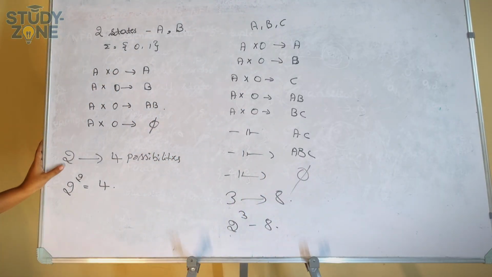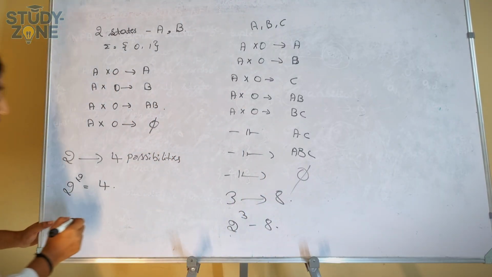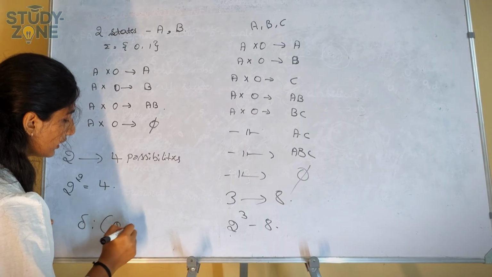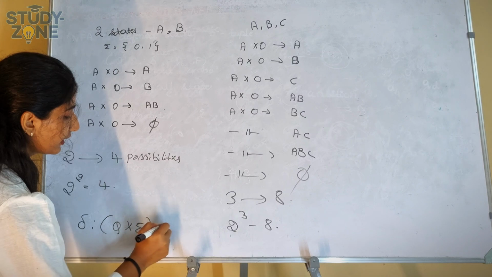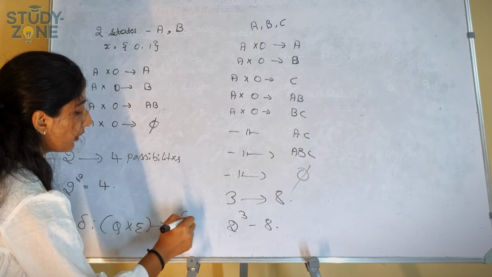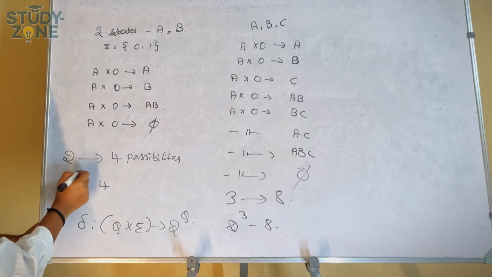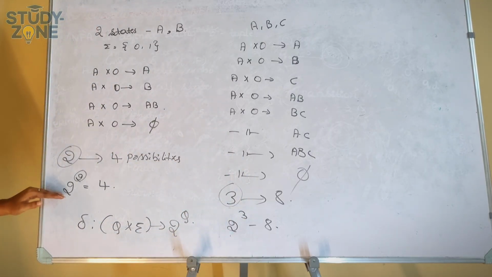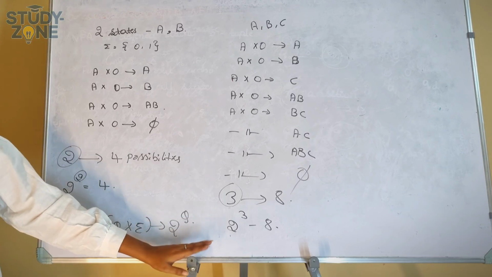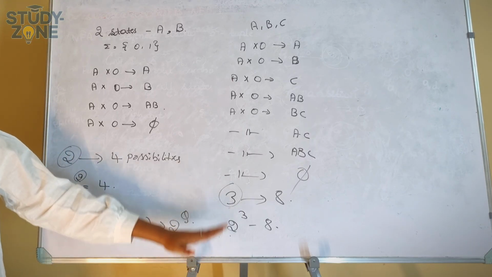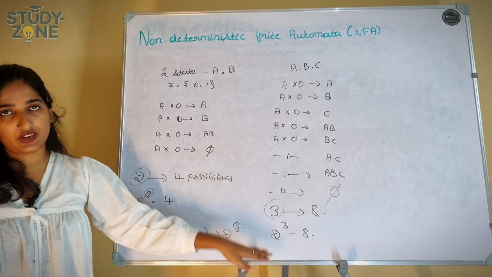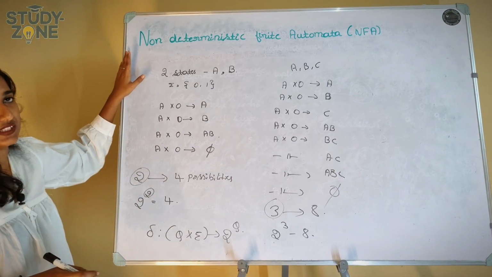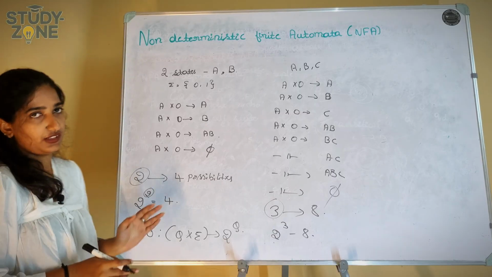So we can represent the transition function in general form: delta of Q cross sigma gives 2 to the power Q, which means 2 to the power of the number of states will be the transition function. So we can check the possibilities of transition from one state to another state. This is the main difference in the transition function.